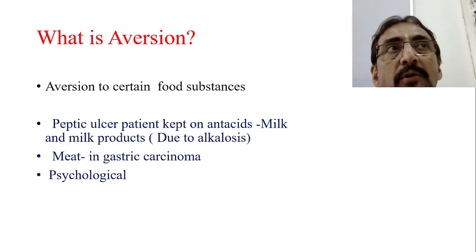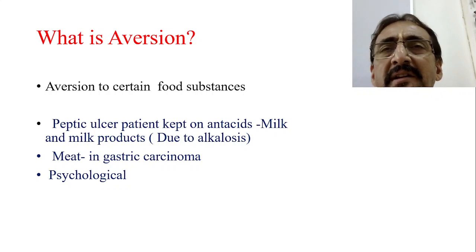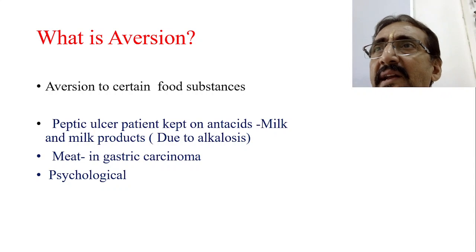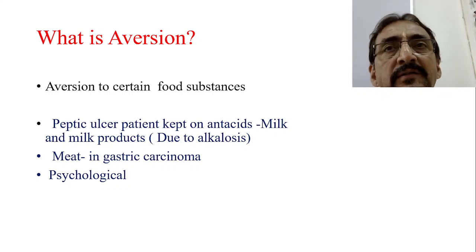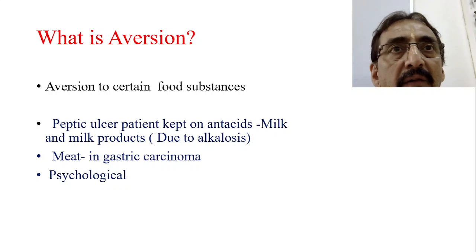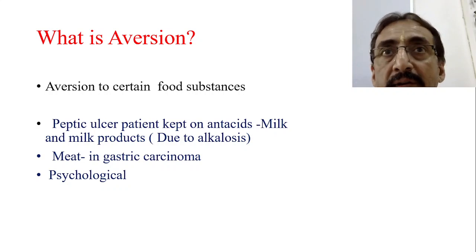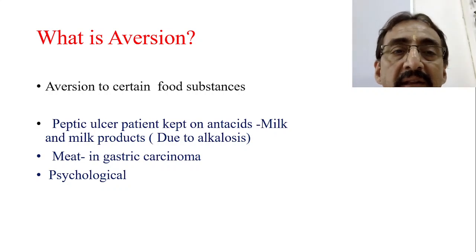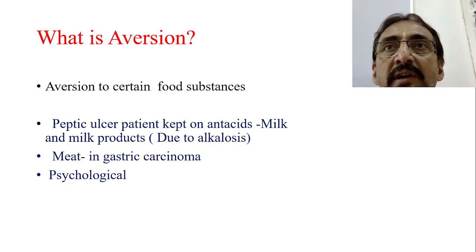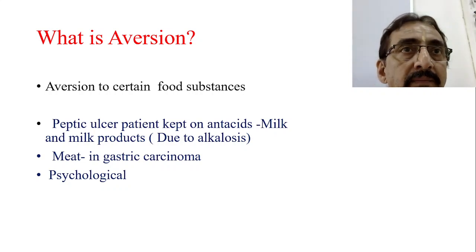Similarly, aversion may develop towards meat in case of gastric carcinoma. A patient with gastric carcinoma may develop an aversion towards meat. Psychologically, yes, the most common aversion is psychological. Many children, for very silly reasons, develop aversion towards food. It is not looking good, it is dirty, it is slippery, it is very rough, or it is reddish, like that. A simple reason is sufficient for the child to develop the aversion.